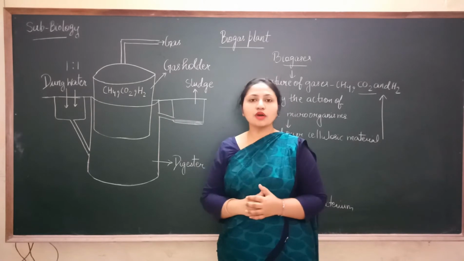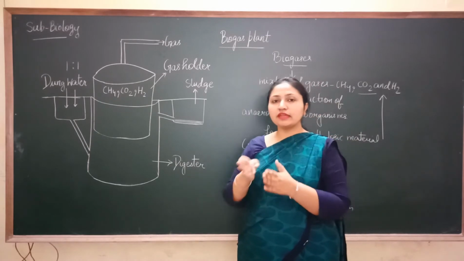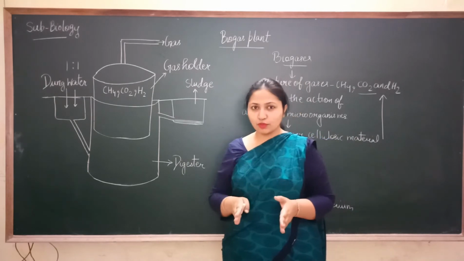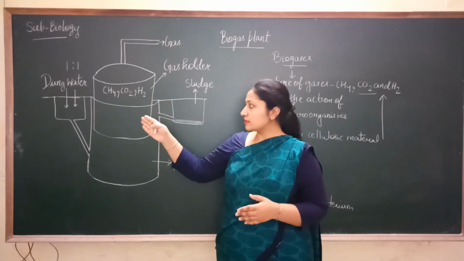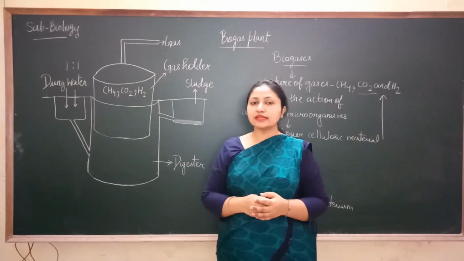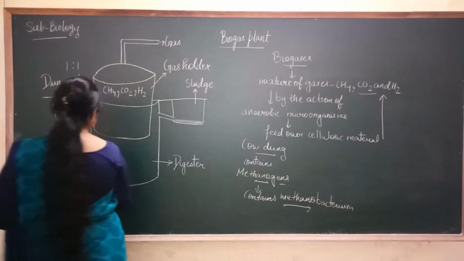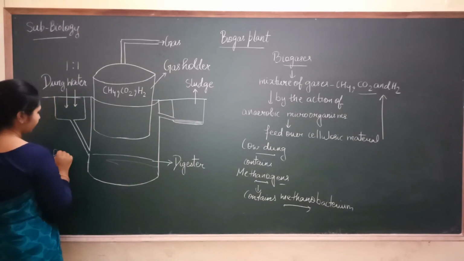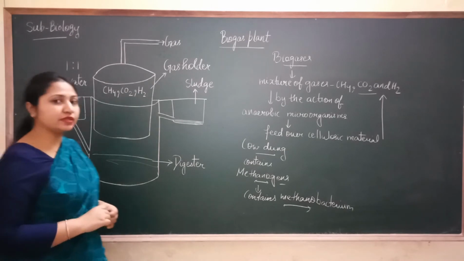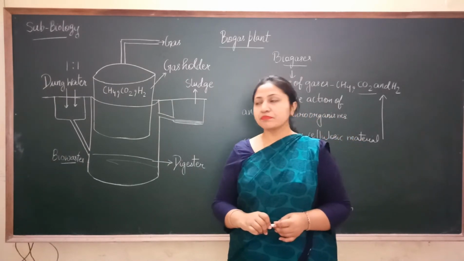So now let's discuss how this biogas plant works. This biogas plant consists of a large tank, around 10 to 15 feet, that is present underground, and from one side the bio wastes as well as the slurry are added in this tank. Okay, now what are the bio wastes? Bio waste means the waste which can be degraded by the action of microorganisms, means biodegradable.